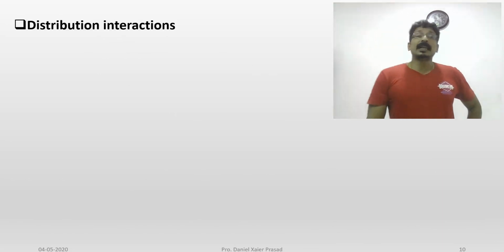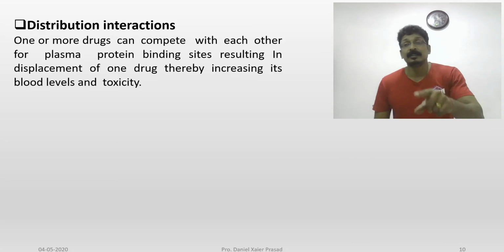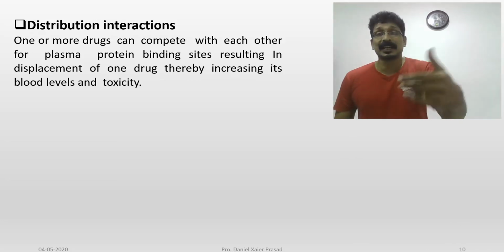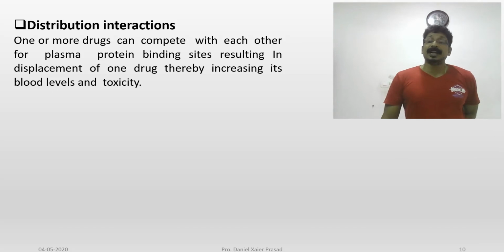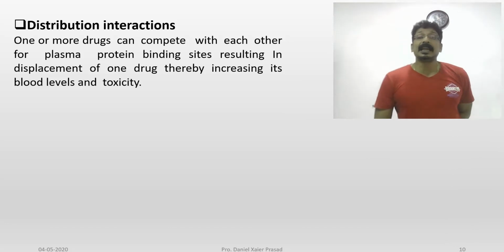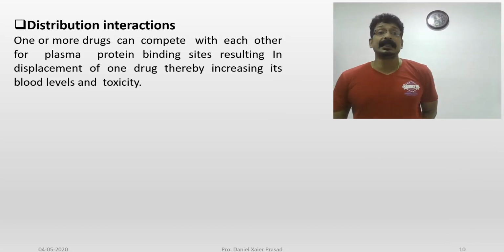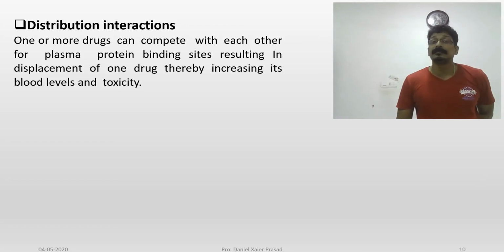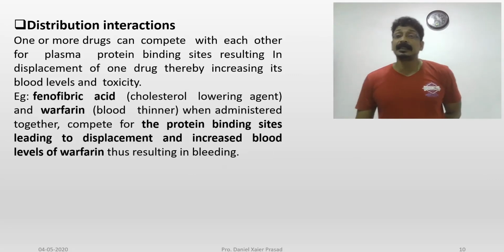And distribution interaction, drug distribution. About kinetics, we are just explaining in detail. One or more drugs can compete with each other for plasma protein binding sites, resulting in replacement of one drug, thereby increasing its blood level and toxicity. So they compete for the binding site, causing increased concentration.